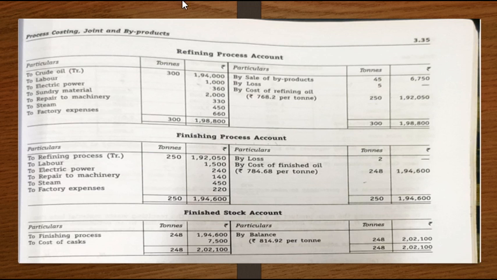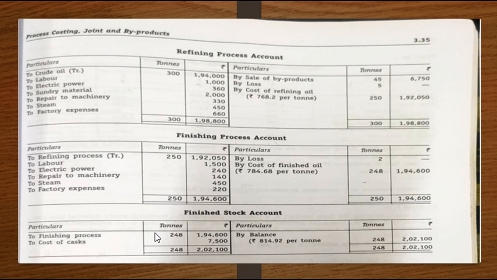So the expenses related to the casks will not be in your finishing process. These are process accounts which are used to process the raw materials into the finished product. Your cost of cask will come in your selling and packing, that is nothing but selling and distribution expenses. I'm sorry, it will come in your advertising and packing expenses, which is outside your process account. So we will not be considering cost of casks in your finishing process account. We will take only your cost till factory expenses.